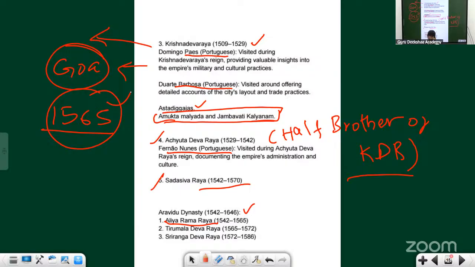I told you the Virupaksha temple of the Chalukyas is different. There is one more Virupaksha temple with respect to Vijayanagara. The Virupaksha temple of the Chalukyas, who commissioned it? It was a queen of Vikramaditya II, her name is Lokamahadevi. Here, this Virupaksha temple of Hampi all got destroyed. Such a beautiful place. Although the war did not happen in Hampi itself,